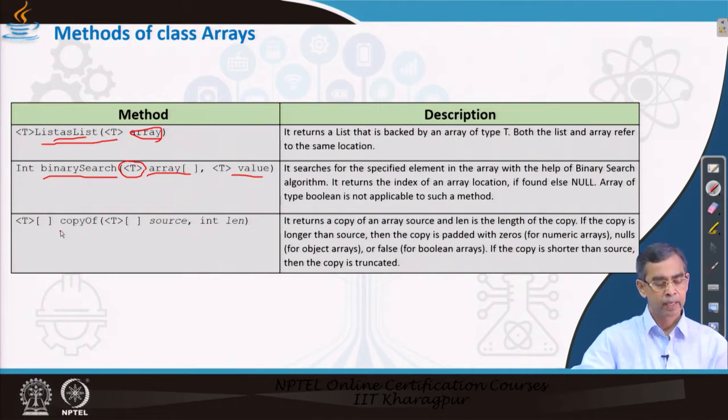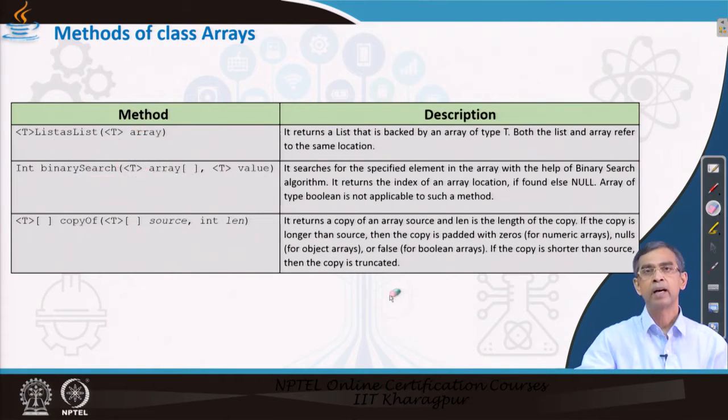The copyOf, just like this one also, basically a sublist can be created from a given list and then it can be stored as a collection. So, these are the few important methods that are there so far as the array collection is concerned. In addition, there are a few more methods also.